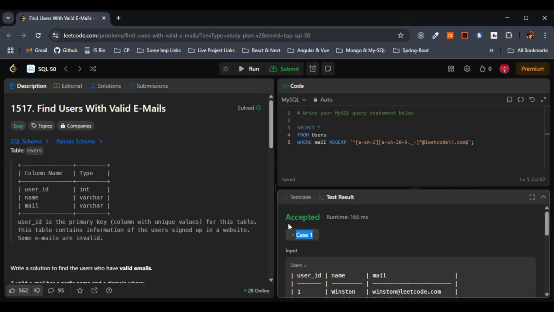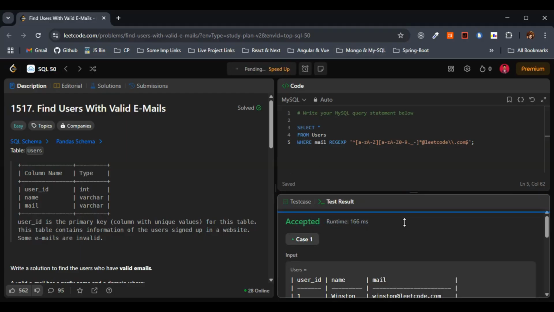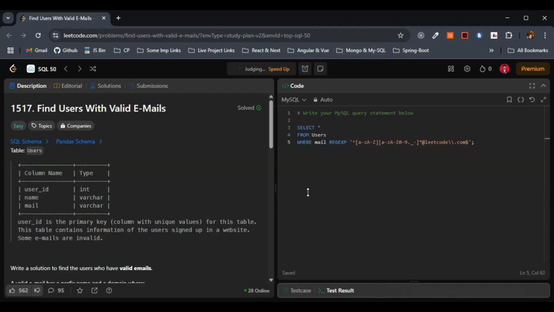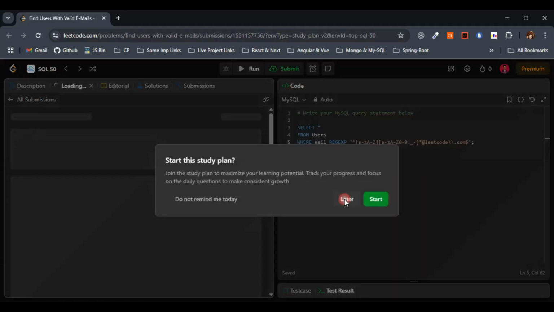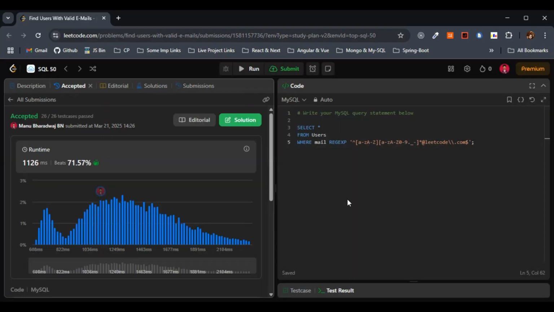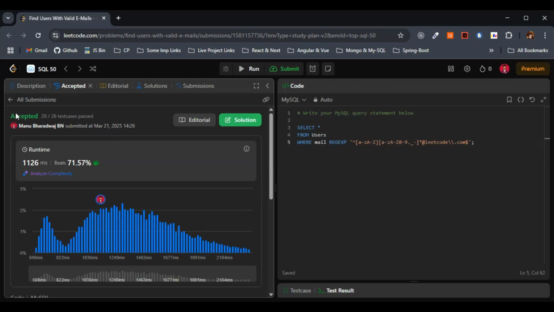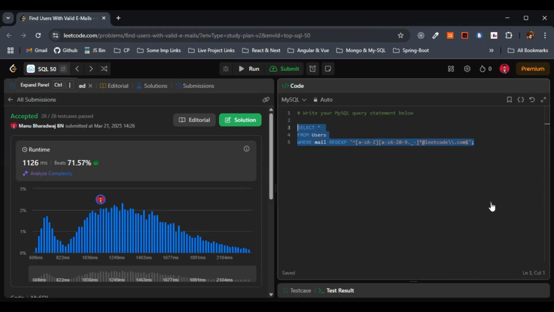So you can clearly see the sample test case is getting passed. Let me hit the submit button quickly. Here you can clearly see all the test cases are getting passed. It means the query works absolutely correctly on this case, right? I hope whatever query you have written is completely clear as well.